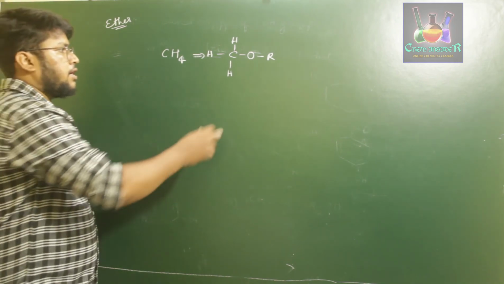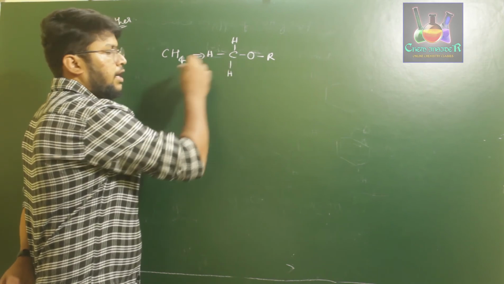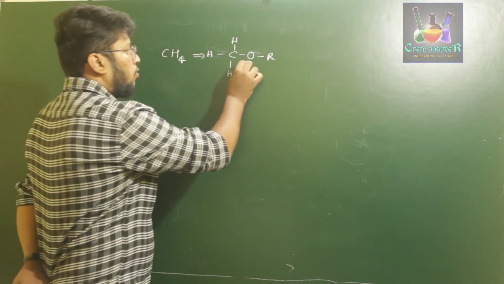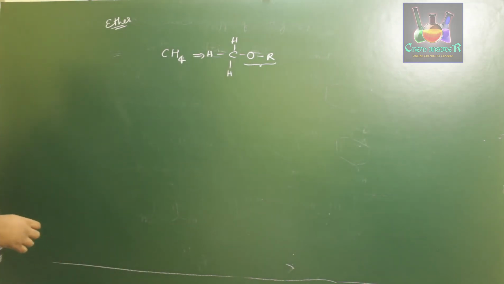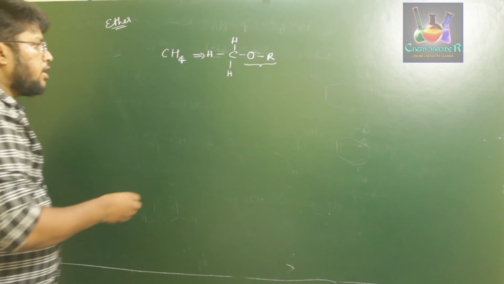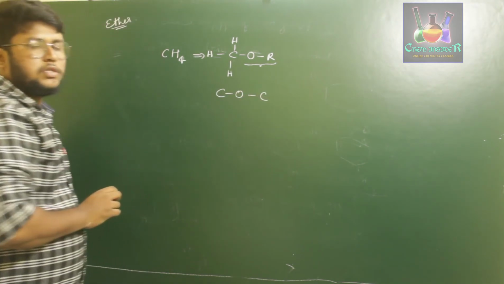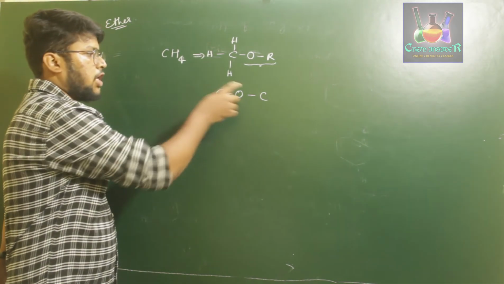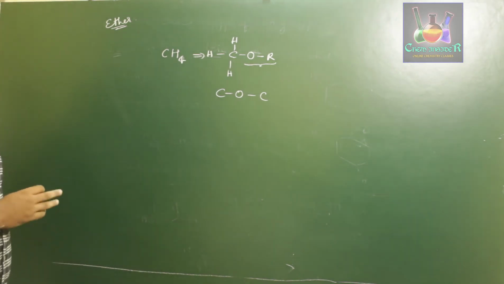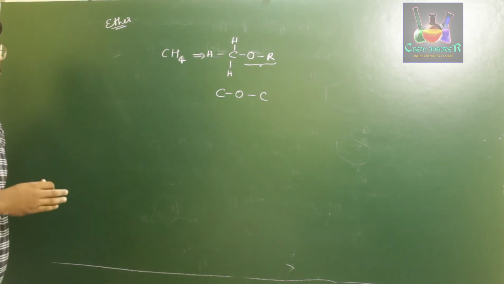So if we substitute a hydrogen attached to a hydrocarbon by an OR group, where R is alkyl or aryl, then those are called ethers. In general, ethers are compounds that have a carbon-oxygen-carbon bond.